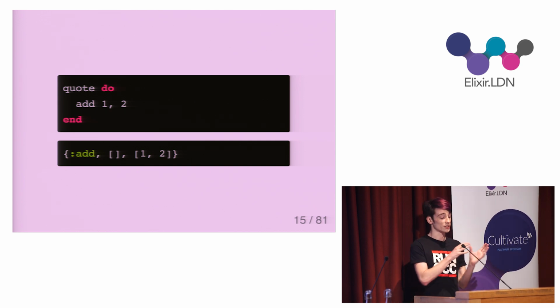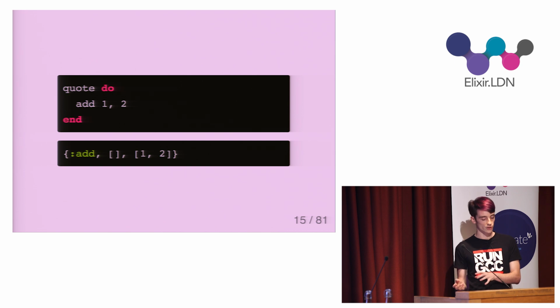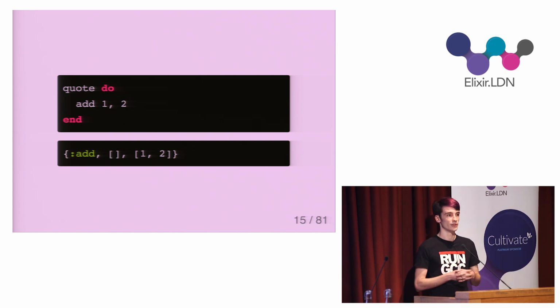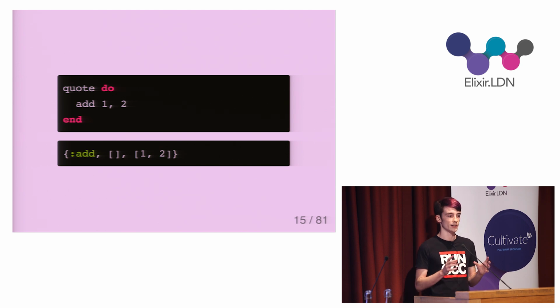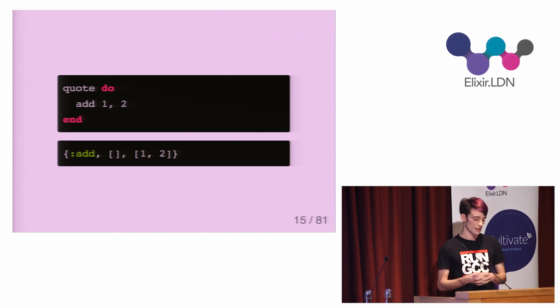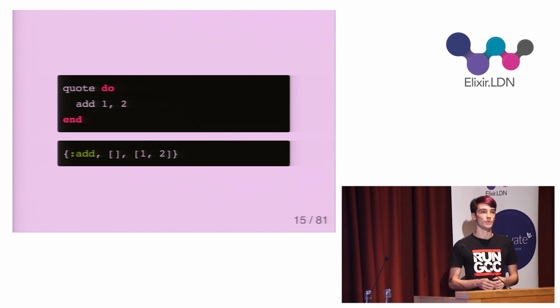Everything that's not a literal in the AST is a 3-item tuple, where the first element is the name of the function or the constructor, and the second item is some metadata, and the third is the children in a list. So here we have the add function again, only this time the quote special form is being used to get the tree. At the root is a function call, so it's a 3-item tuple. The first element is the atom add, as that's the name of the function. And the third element is the node's children, which are the numbers 1 and 2 in a list.